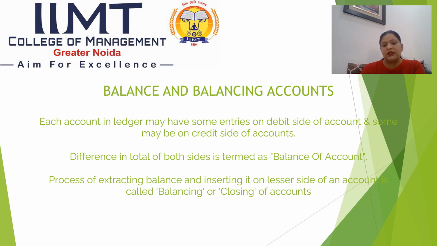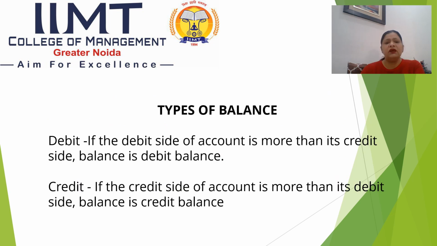If the credit side exceeds the debit side, then what does it mean? It means there will be some credit balance that will be in the form of a balancing figure on the debit side, like "to balance carried down". Then balances will be of two types, debit balance and credit balance. If the debit side of an account is more than its credit side, the balance is debit balance, and if the credit side of the account is more than its debit side, the balance will be credit balance.